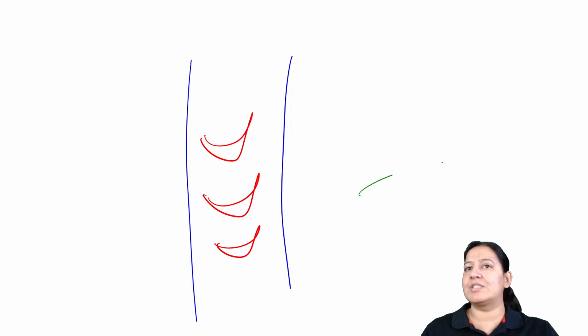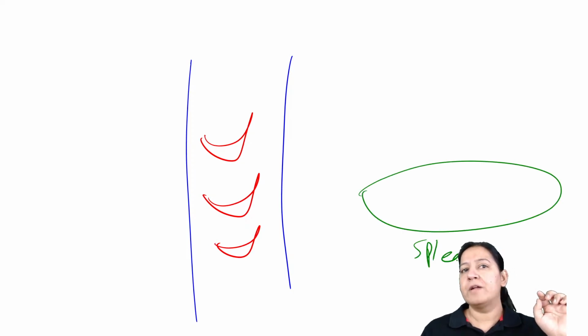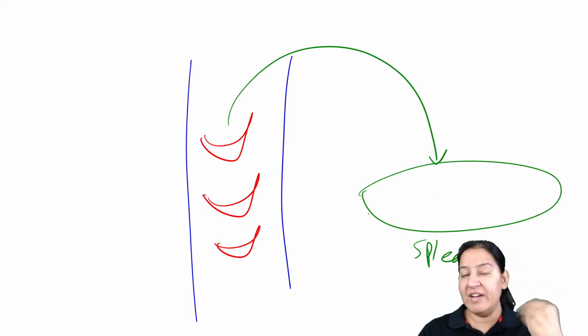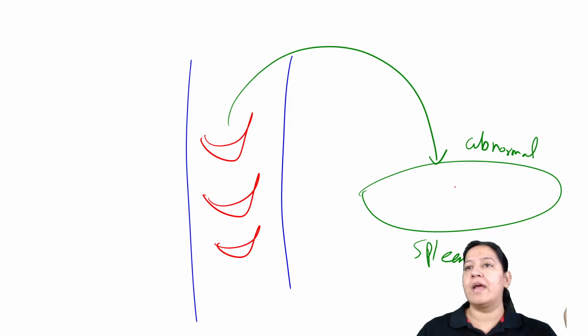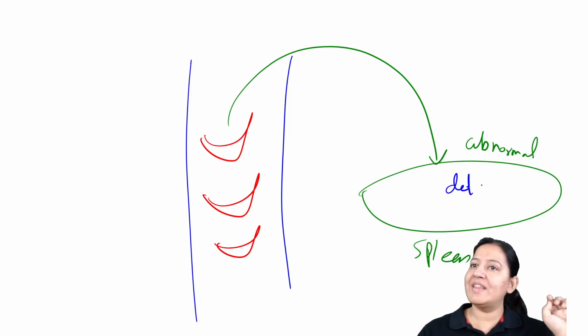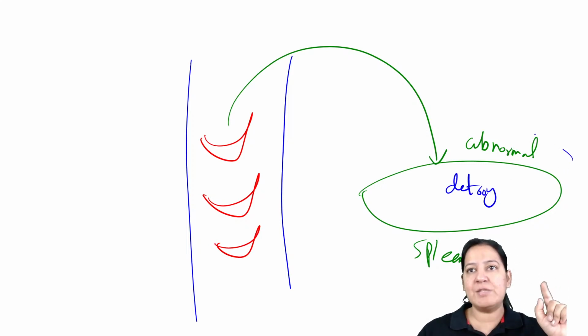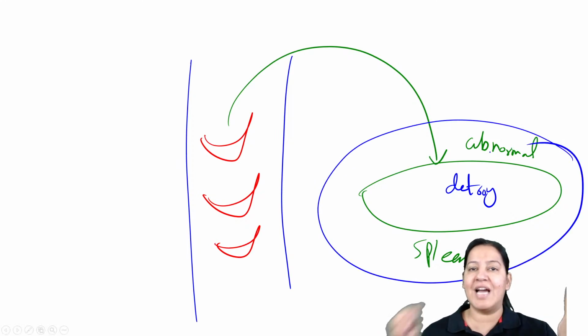So this is the spleen of this child. All these RBCs will go to the spleen. The spleen will detect that it is an abnormal RBC. It is not normal, so I should destroy it. So the spleen will destroy all these RBCs which are sickle shaped. That's why the spleen enlarges in size. It is doing more work.